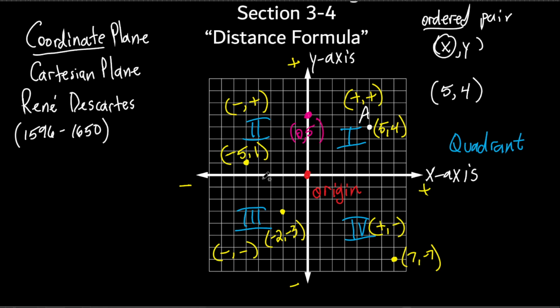What if, let's put a point right there. What's the coordinate of that point right there, that pink one? That's right. So I do go left and right. So I go left, 1, 2, 3. But then I don't go anywhere, right? I'm already there. So this would be negative 3, 0. So that's the coordinate of that point right there on the x-axis.